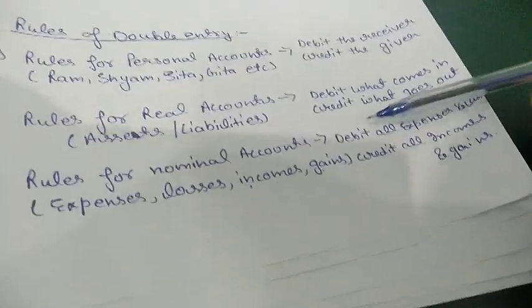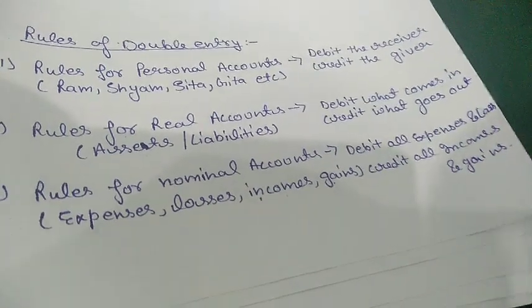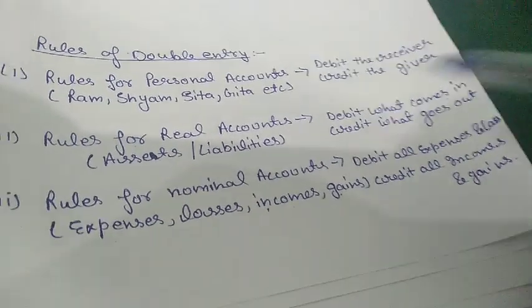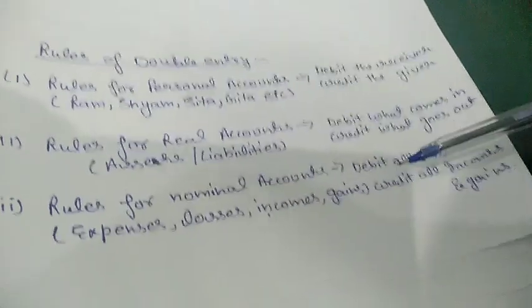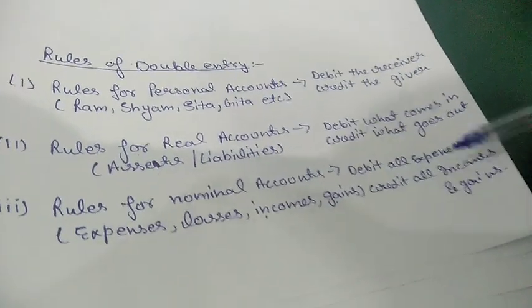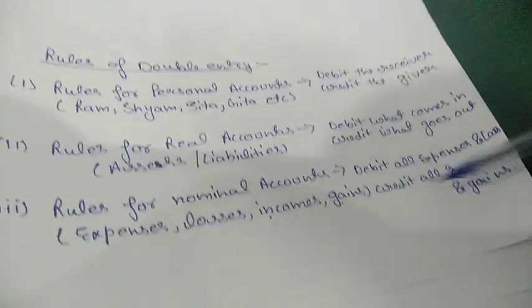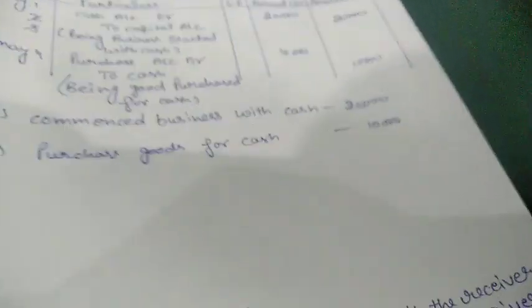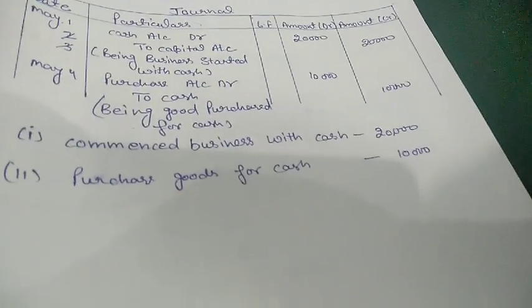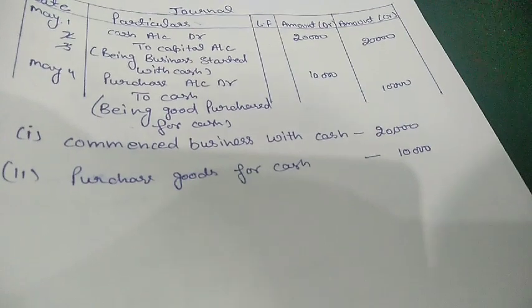Whatever losses and expenses are there will fall under the nominal account. The rule for the nominal account is debit all expenses and losses, credit all incomes and gains. Let's post a single entry by using these rules. These rules are also known as golden rules.